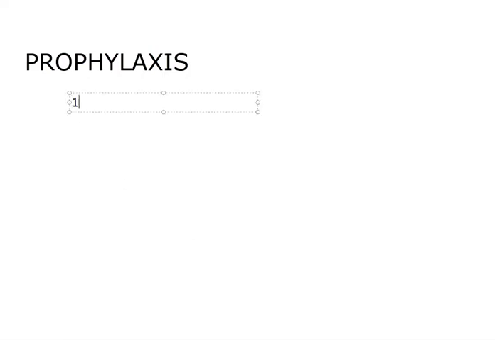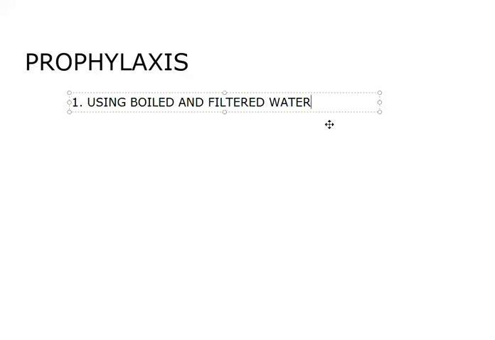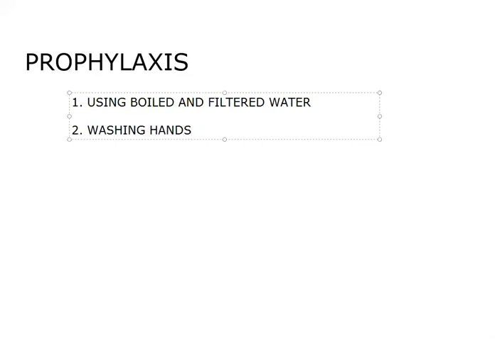We are aware of this, but let me hear the following hygienic habits that help prevent the spread of this disease. Using boiled and filtered water for drinking. Boiled and filtered water. Outside food vendors may not do this kind of thing. That's why we prefer to eat homely food, not to eat outside. Then washing hands. Now people are much more aware of this because of corona.